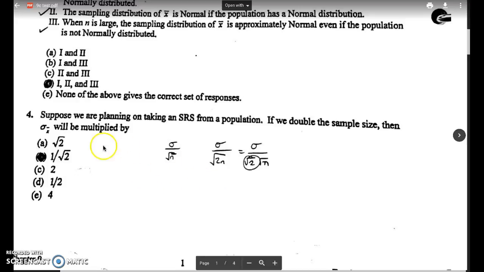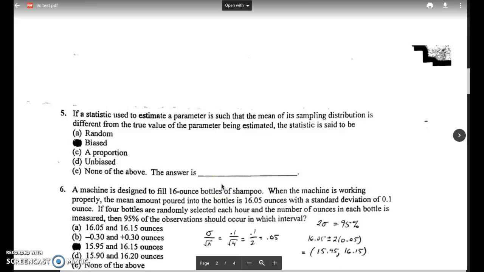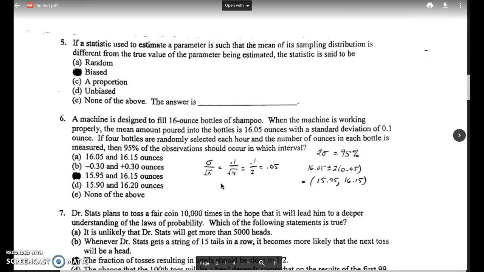You got to be careful with this one to not just pick A because you have square root of 2 down here. Remember, it's in the denominator, so it's 1 over this value. Question 5. If a statistic is used to estimate a parameter is such that the mean of its sampling distribution is different from the true value of the parameter being estimated, the statistic is said to be B, biased.